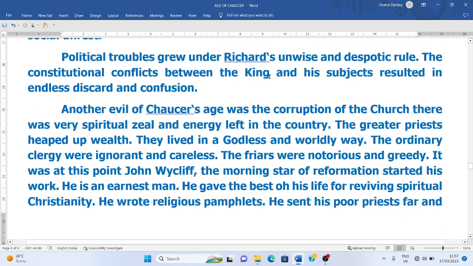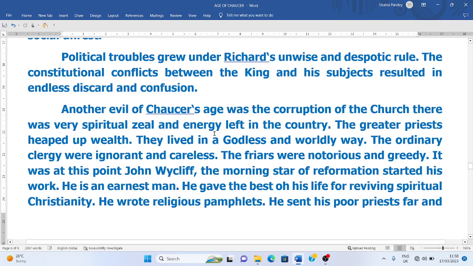Political troubles grew under Richard II, because Richard II was a very unwise king. He was a despotic ruler. He believed in the divine right theory of kings, and William Shakespeare has written a great play upon this Richard II, which is very popular and is a kind of tragedy. Then the constitutional conflict between the king and his subjects resulted in endless discord and confusion, because Richard II wanted to crush the peasant revolt, which was occurring at that time.